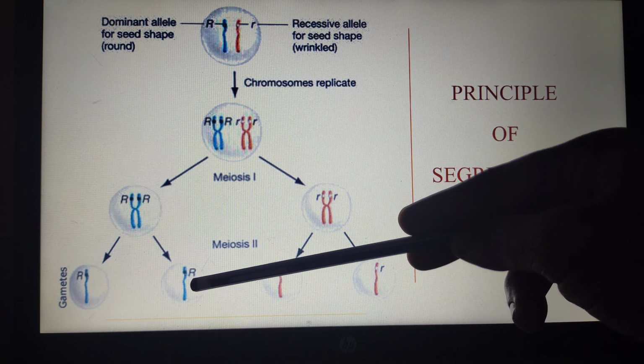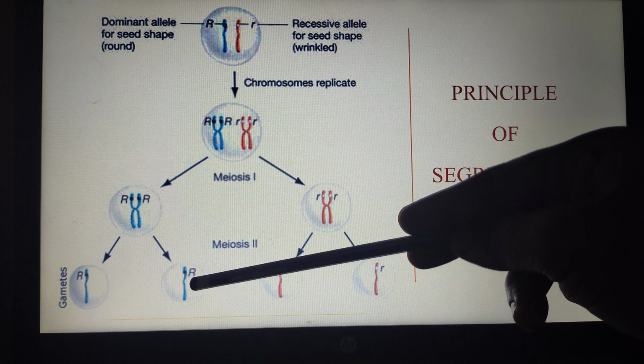If you see, this gamete has received only one allele, the dominant allele for the particular gene, and this gamete has received the recessive allele for the particular gene, right? Here we are not considering the dominant or recessive forms. We are considering that each gamete will receive only any one allele of a particular gene. That is what we call the principle of segregation or law of segregation.